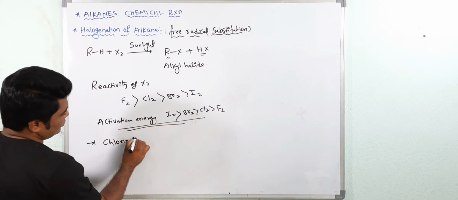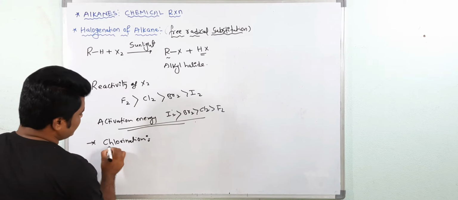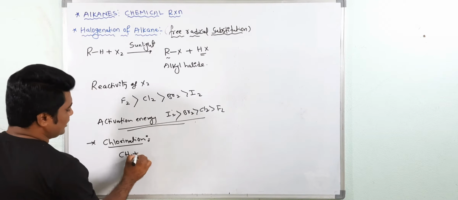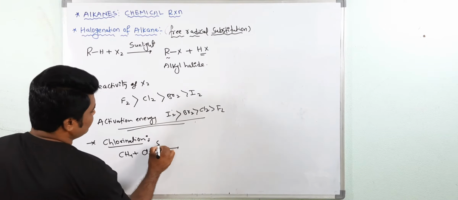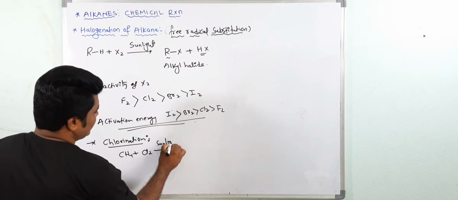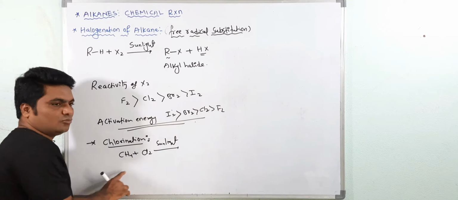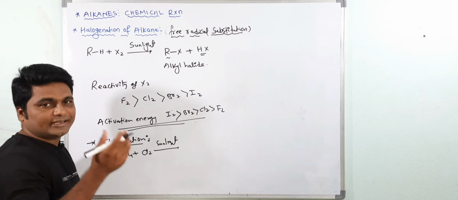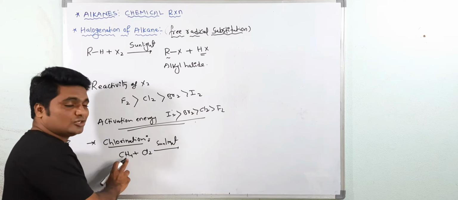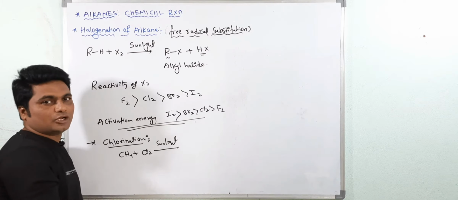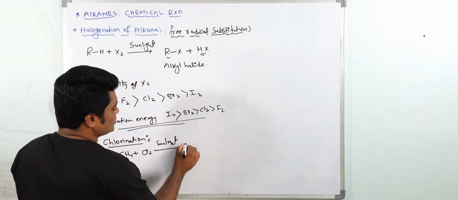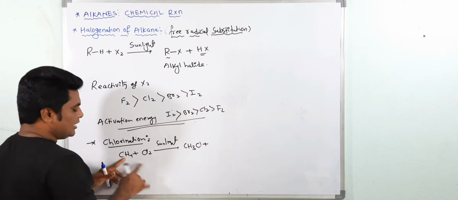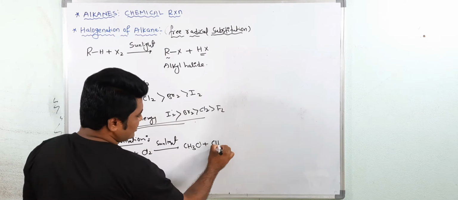What is the chlorination? Very simple. When alkane is treated with, for example, methane treated with chlorine in presence of sunlight. Actually this is a free radical mechanism. Monochlorination does not stop, and this reaction continuously takes place until all hydrogens are replaced, and you will get a mixture of products. First CH3Cl is possible, and if 2 hydrogens are replaced, you will get CH2Cl2.